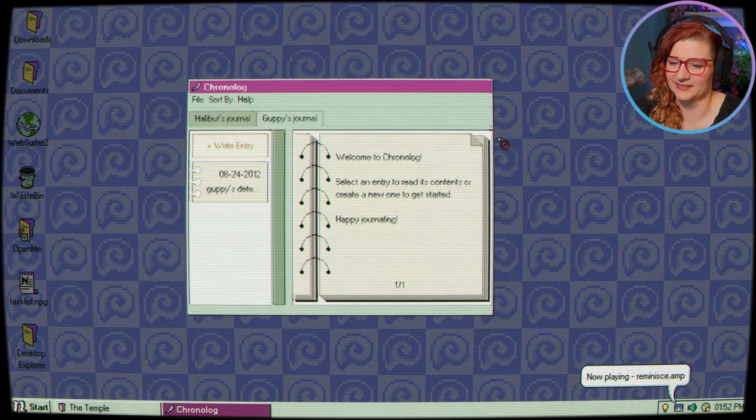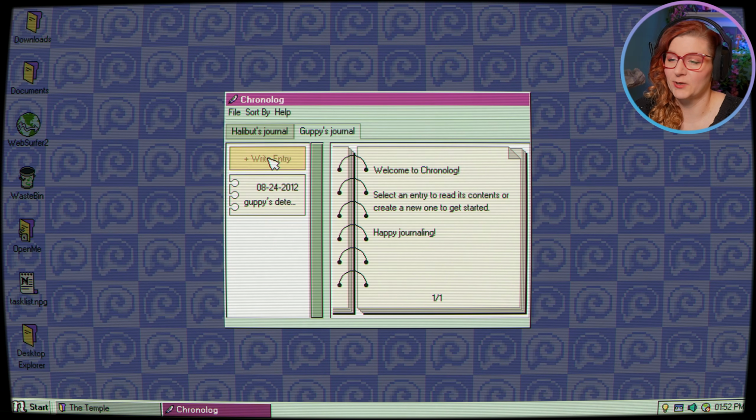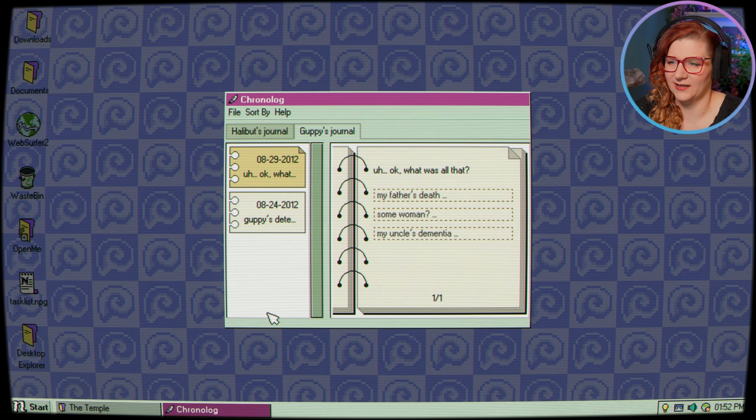Oh, it's moving all by itself. We can write an entry. Okay. What was all that? My father's death? Some woman? My uncle's dementia? So we can pick what to write about. Let's see about the father's death, because I think the uncle was quite affected by it.